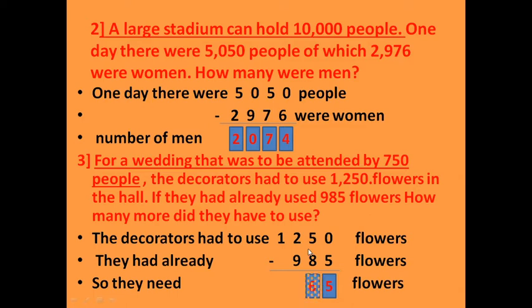Now if you subtract 8 from 14, it will be 6. Now here 9, and here 12, no, it is 11. So now we cannot take 9 from 1, so we borrow 1 from 1, so this will be 11. So 9, subtract 9 from 11, it will be 2.